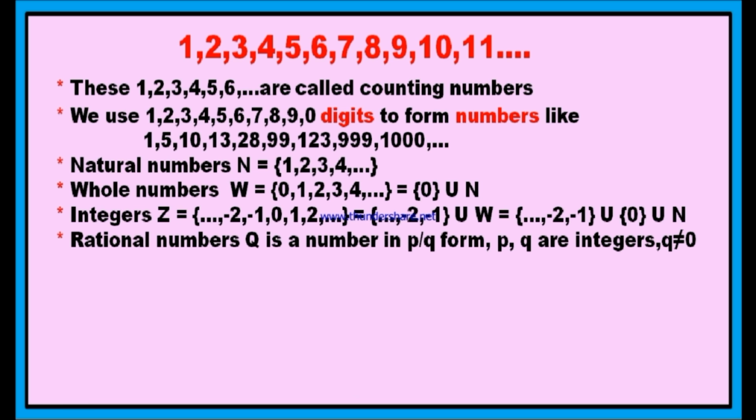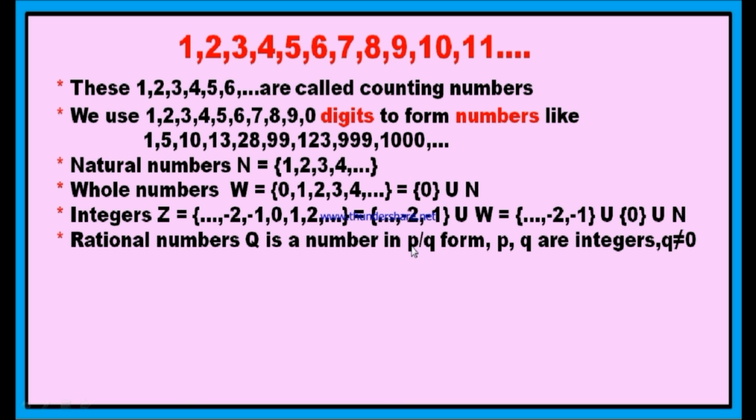The next set of numbers is rational numbers. The rational numbers are represented by the letter Q, but not with R. Q stands for quotient. You see, a rational number is a number which is in the form of p by q. Any number in the form of p by q is called a rational number, but the condition is p and q should be integers and q should not be equal to 0. Rational numbers are represented by the letter Q.